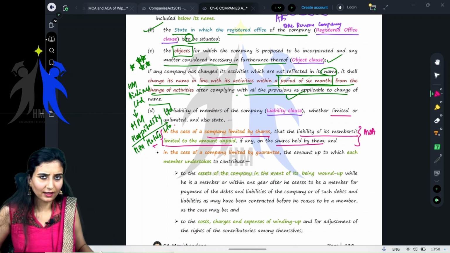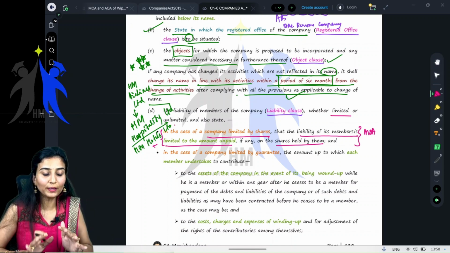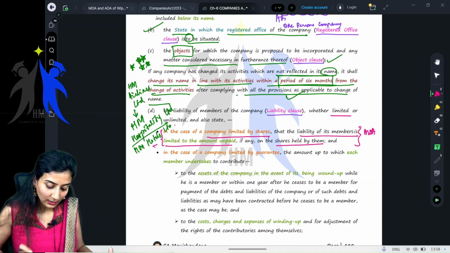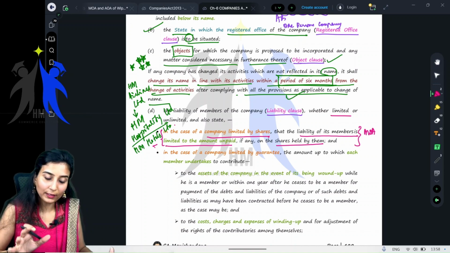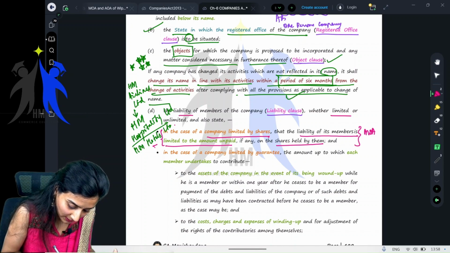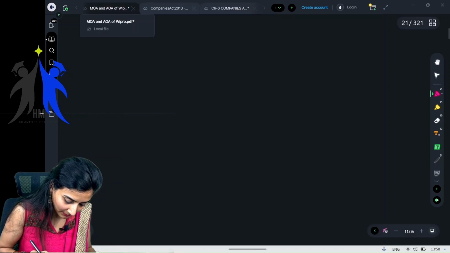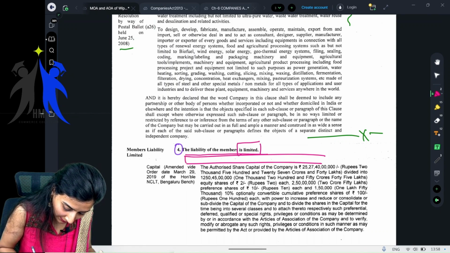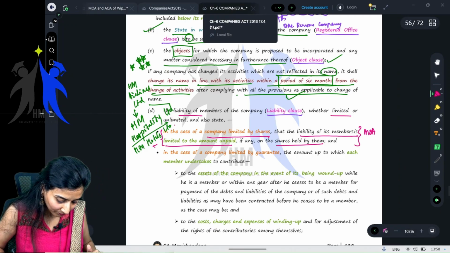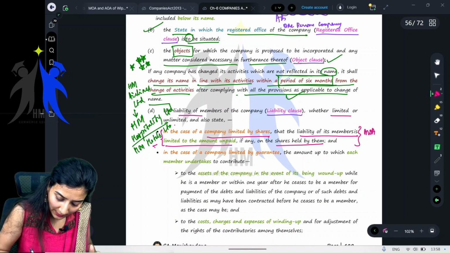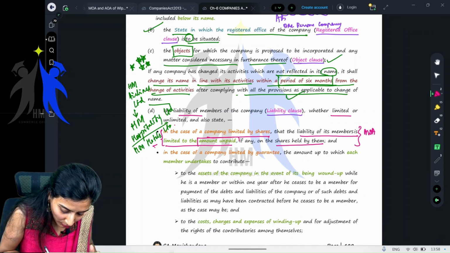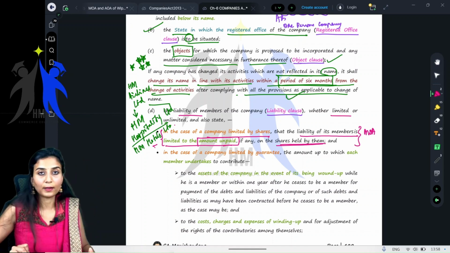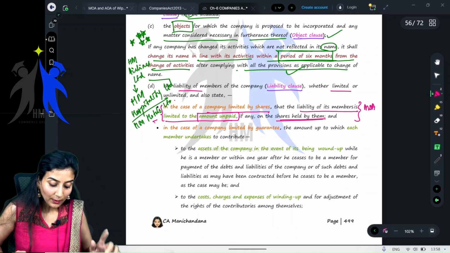It is not there here, but it's okay. But it should be there. I don't know why they have not included it, but you can check any other memorandum. It will be there. They'll also state the liability of members is limited. Along with this, there will be one more line which will state that the liability of its members is limited to the amount unpaid, if any, on the shares held by them. Getting it? This is for a company limited by shares.